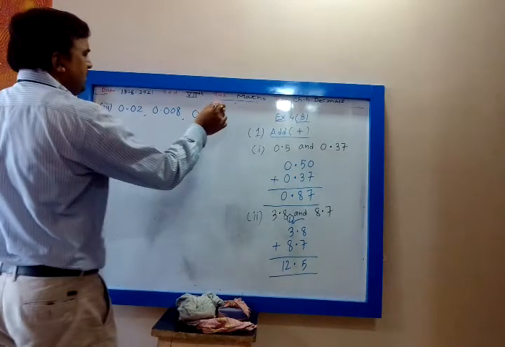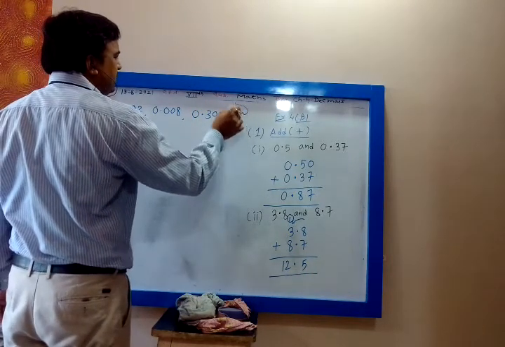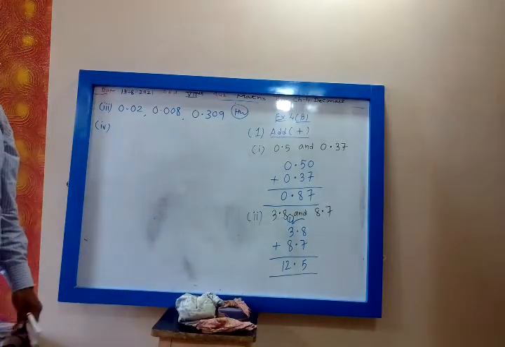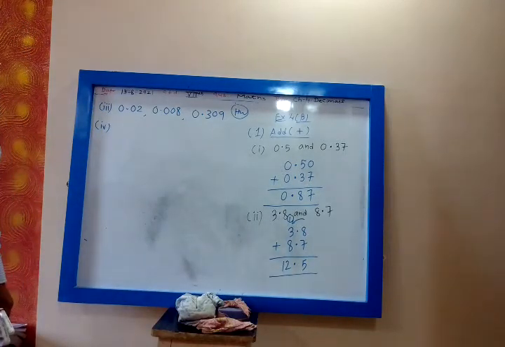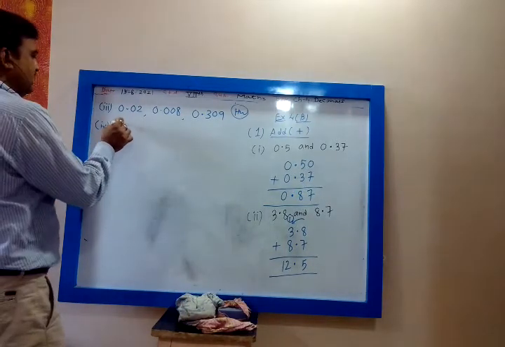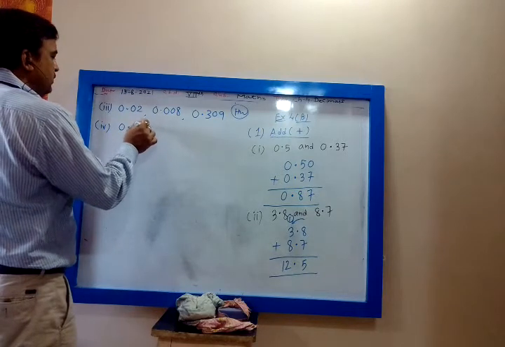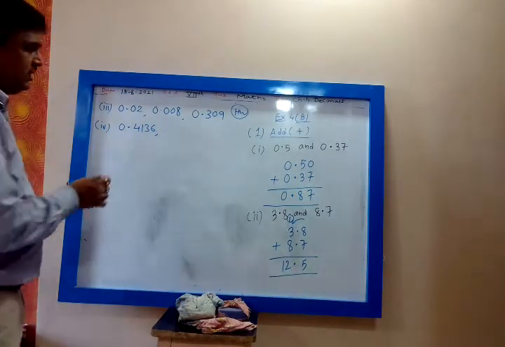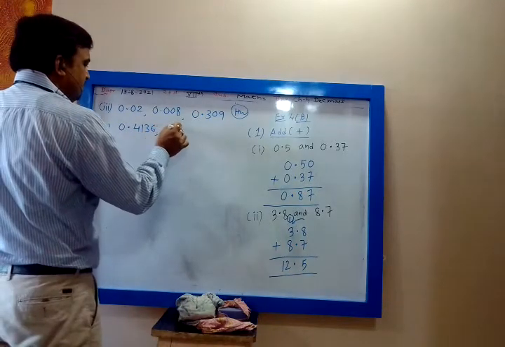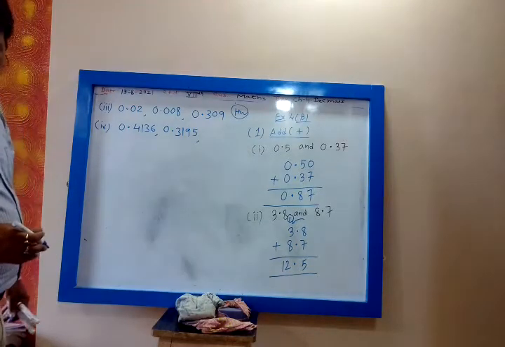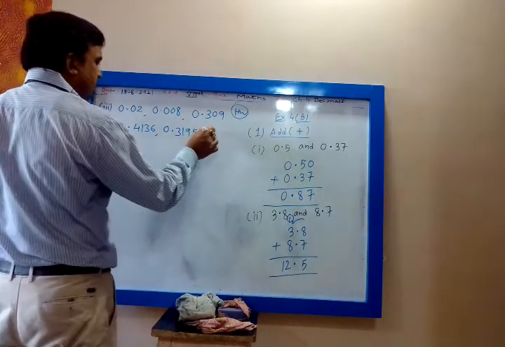Let me give this as homework. The third one is homework. Then the fourth one is 0.4136, 0.3195, 0.52.